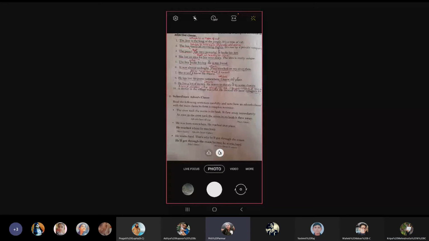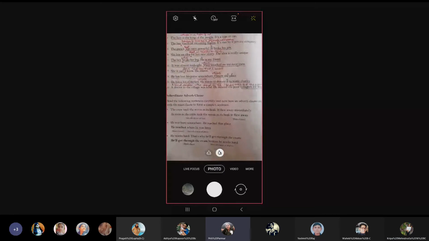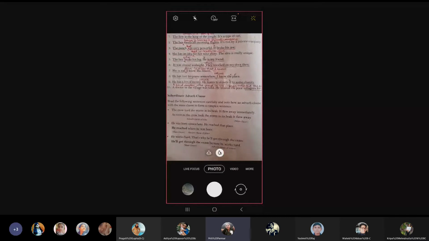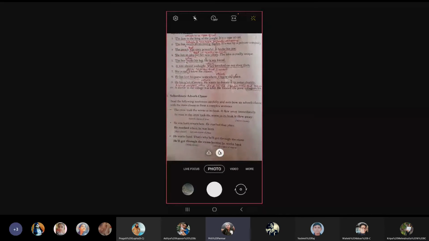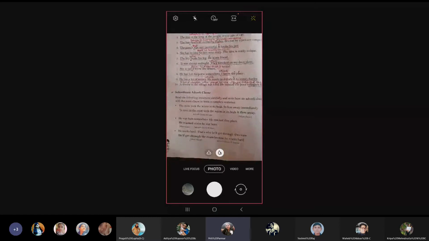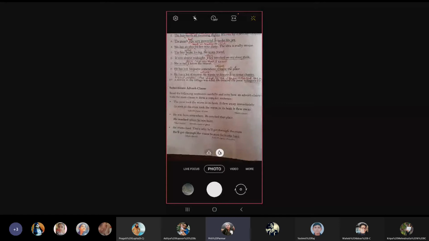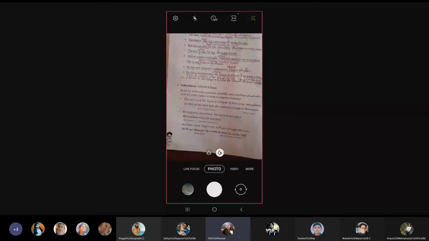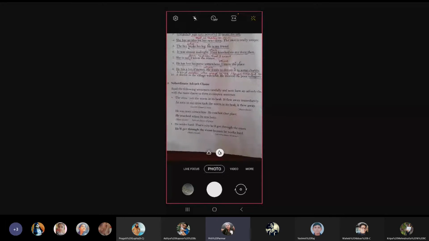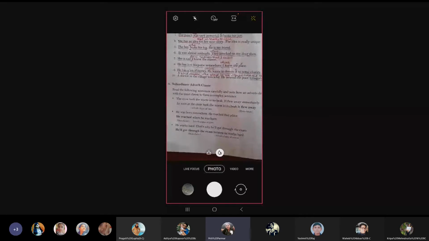Okay. So coming on to the adverb clause, here the main clause's verb will be defined more by the subordinate adverb clause. Let us see the first one. The crow took the worm in its beak. It flew away immediately. Now we'll combine it. As soon as the crow took the worm in its beak, it flew away.